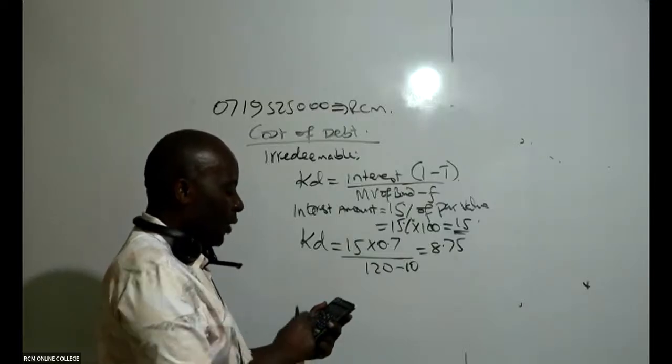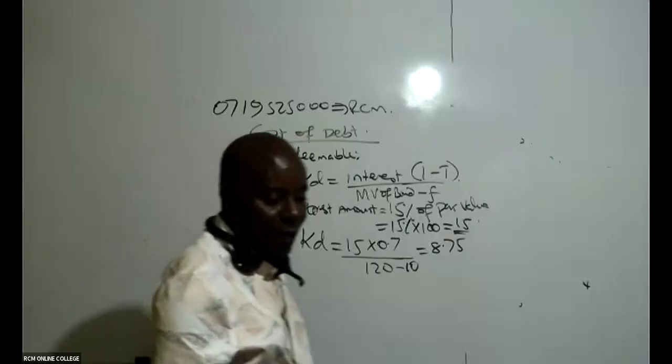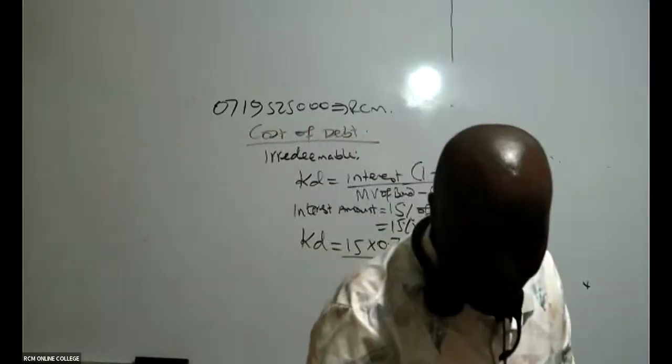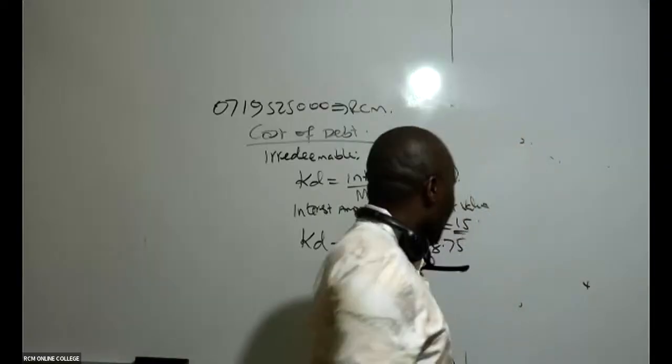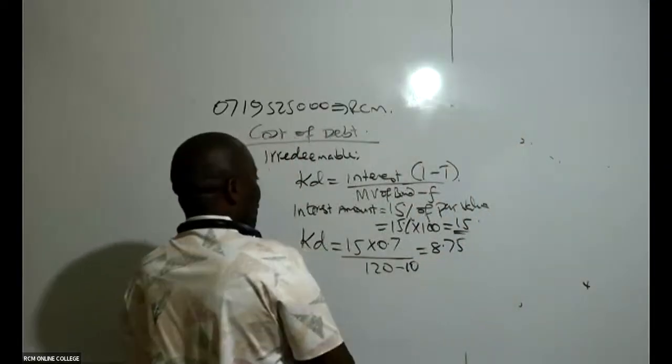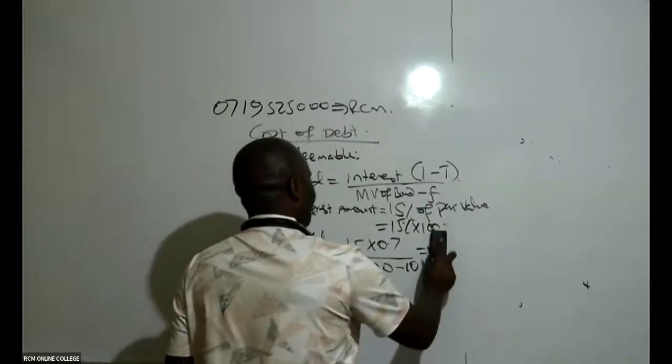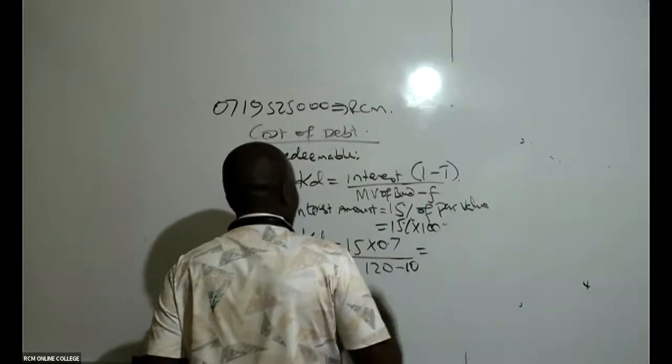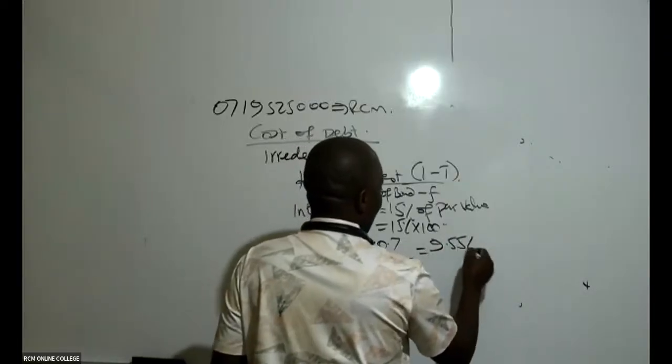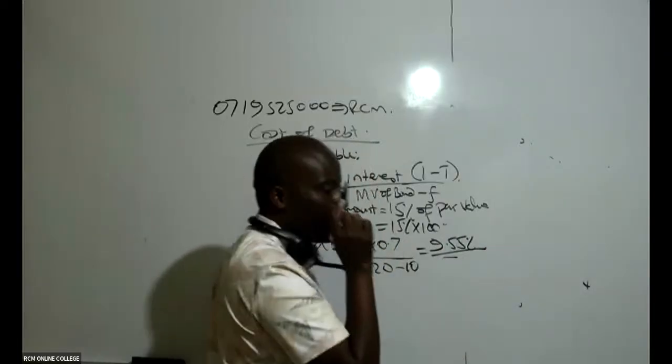Now we are getting somewhat 9.55%. Are we now together? 9.55%.